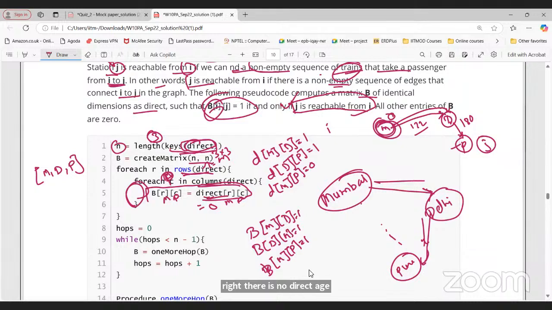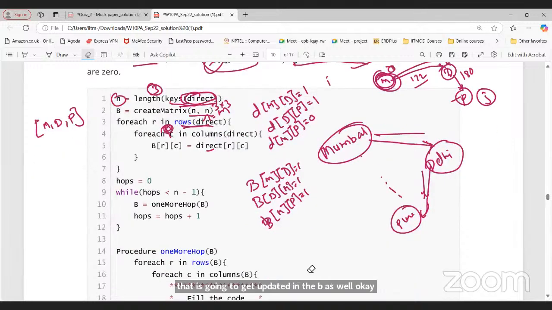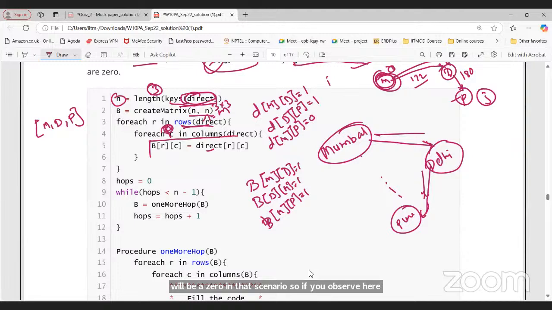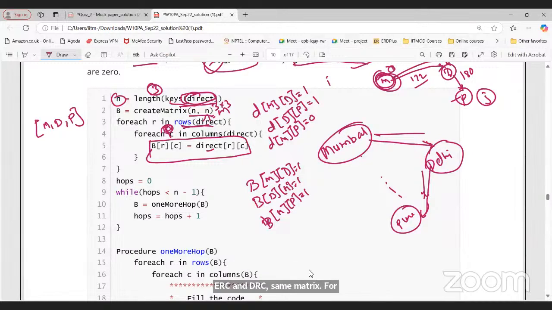In a direct R2P, Mumbai to Pune, I don't have any direct train, so that will be 0. That is going to get updated in B as well. B will be a 0 in that scenario. So if you observe here, B and direct both are the same matrix, basically. B[R][C] and D[R][C], same matrix. For every value of R and C, we are simply updating it to the direct matrix only. So as of now, B and D are both the same.